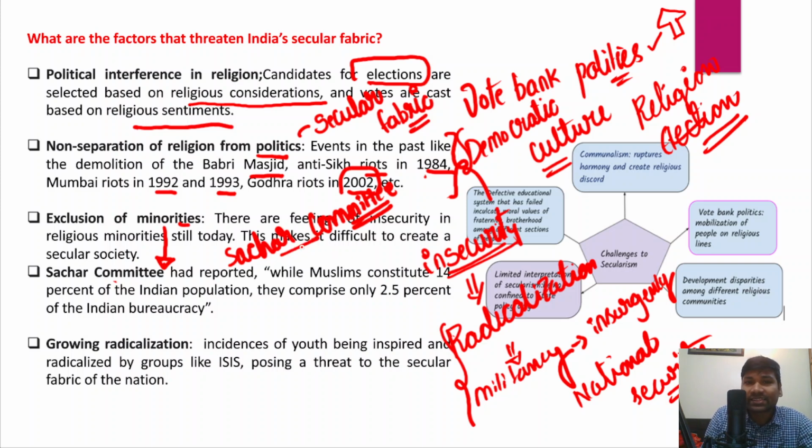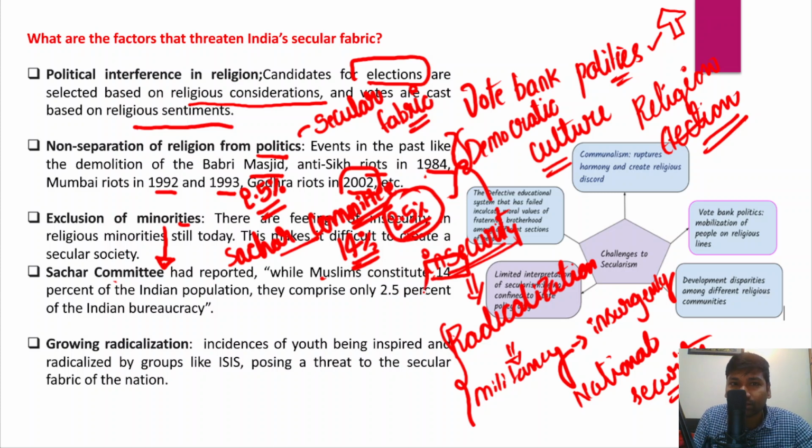This committee has said that while Muslims constitute 14% of the total population in India, they comprise only 2.5% of India's bureaucracy, and even their representation in the parliament is very, very less compared to the proportion of their total population.